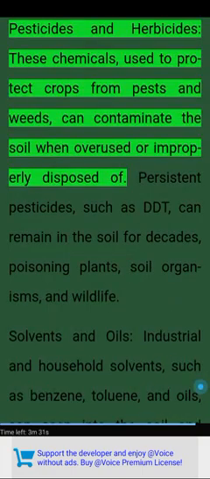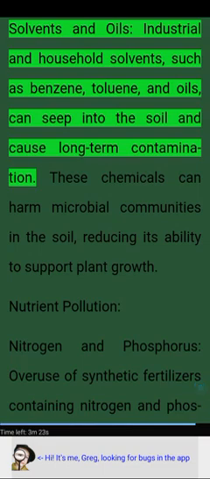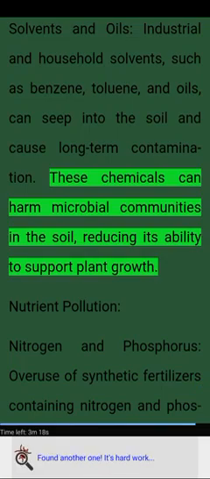Organic pollutants. Pesticides and herbicides. These chemicals, used to protect crops from pests and weeds, can contaminate the soil when overused or improperly disposed of. Persistent pesticides, such as DDT, can remain in the soil for decades, poisoning plants, soil organisms, and wildlife. Solvents and oils. Industrial and household solvents, such as benzene, toluene, and oils, can seep into the soil and cause long-term contamination. These chemicals can harm microbial communities in the soil, reducing its ability to support plant growth.